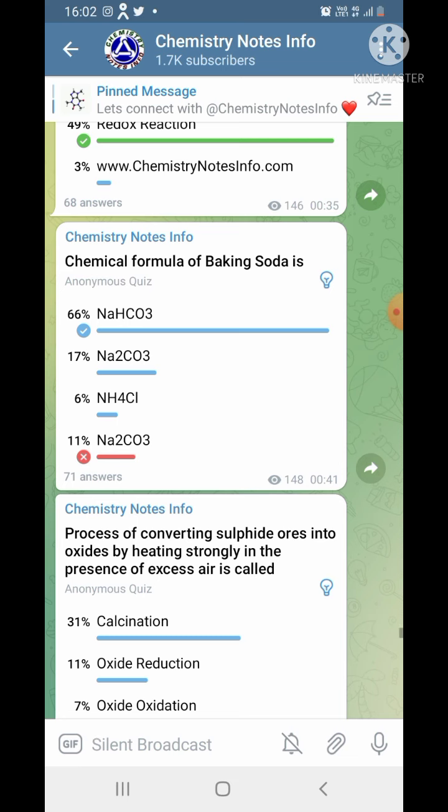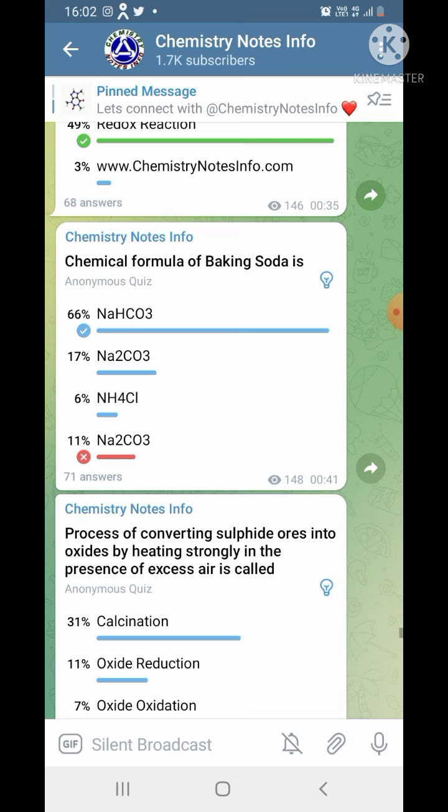Our question is, the chemical formula of baking soda is. Options are NaHCO3, Na2CO3, NH4Cl, Na2CO3. The correct answer is NaHCO3.